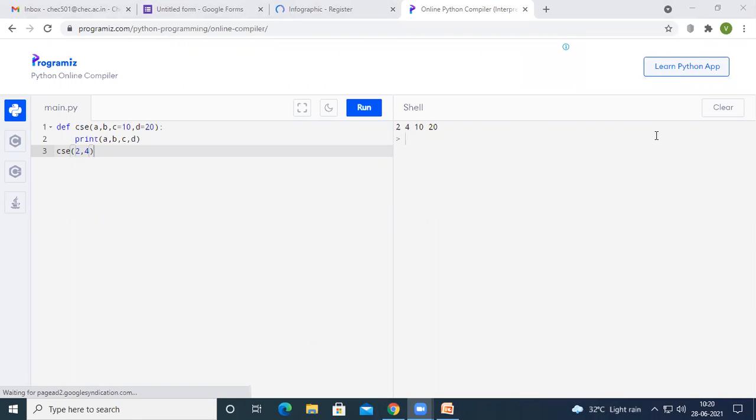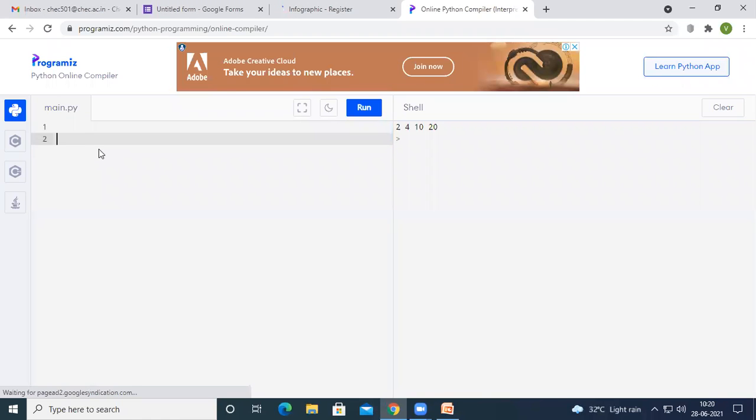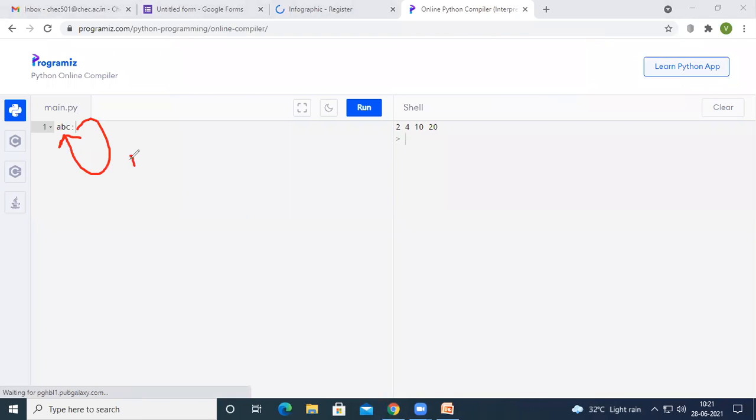So let us start the topic of recursion. Here, recursion means calling itself. For example, let us assume someone's name is ABC, and this ABC is calling this ABC itself. Then the concept is called recursion.